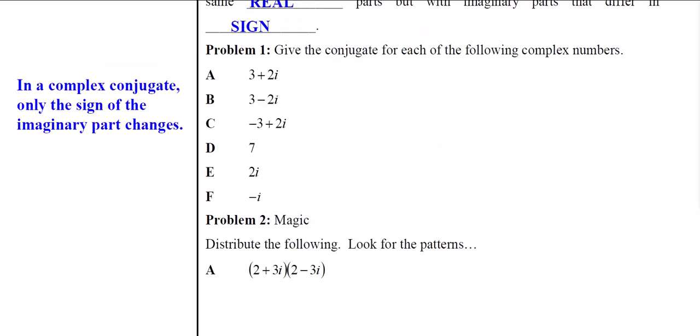So again, recognizing that the standard form is a plus bi, and recognizing that the only thing we change is the imaginary part, and only the sign. So for example, what's the conjugate of a? It's 3 minus 2i. All we did was change the sign of the imaginary part.